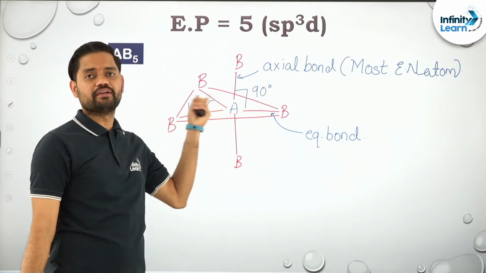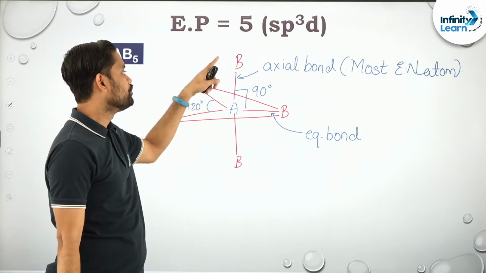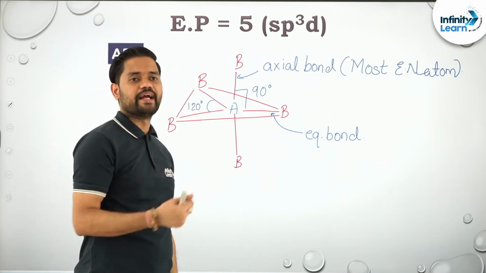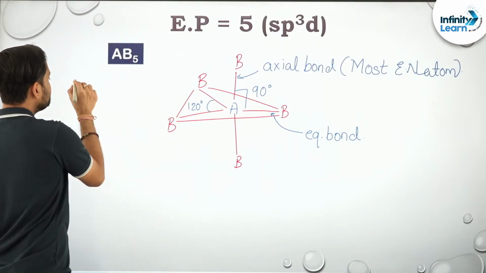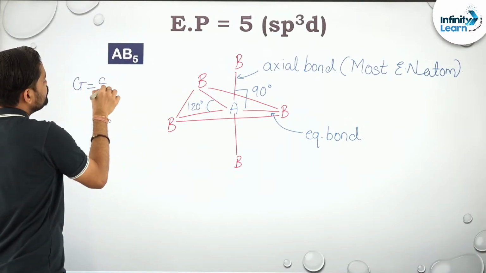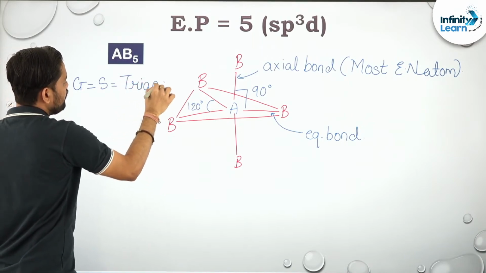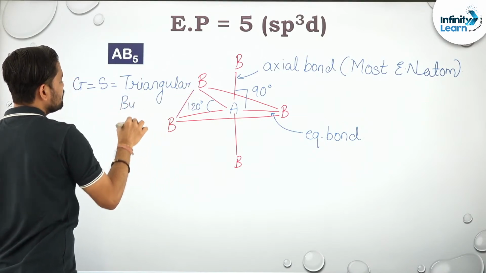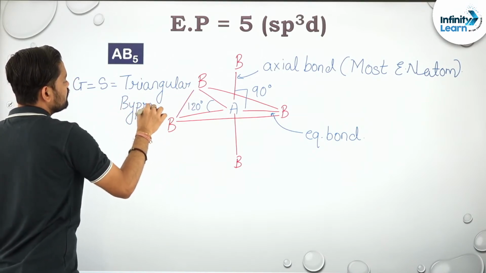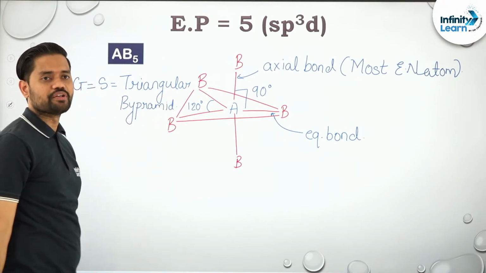Lone pair on equator, double bond on equator, but the most electronegative atom on the axial bonds. Okay, what is its geometry over here? Its geometry is equal to its shape, and it is triangular bipyramidal. And what is its hybridization?